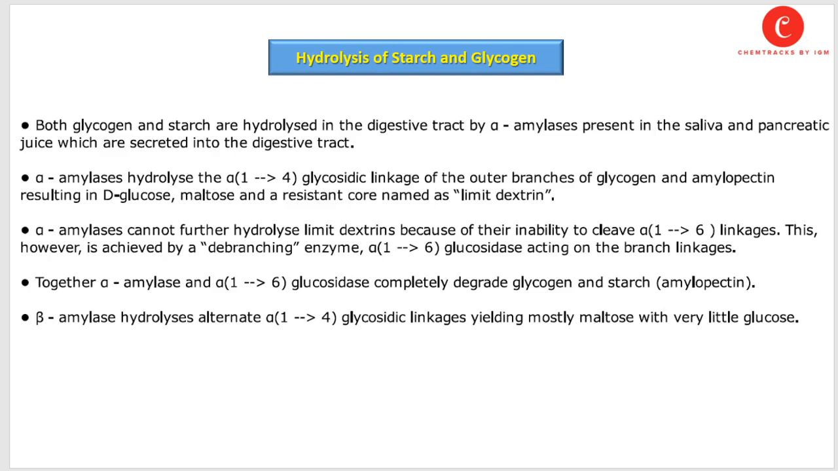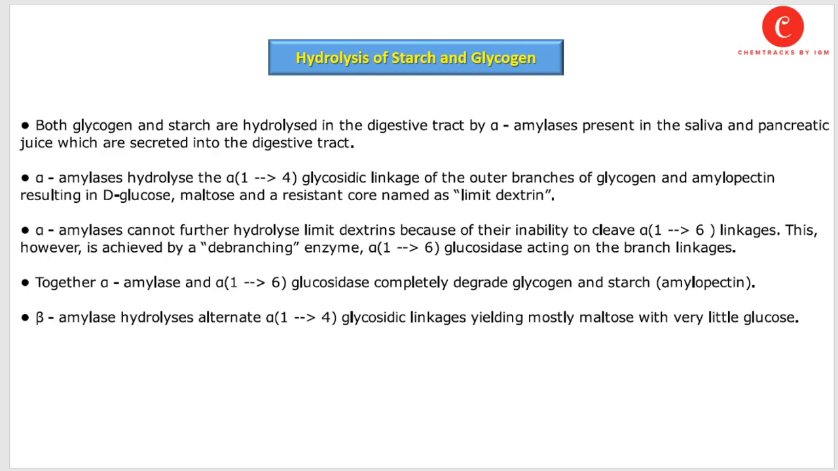Alpha amylase cannot further hydrolyze the limit dextrin because of its inability to cleave or break down the alpha 1,6 linkages. This, however, is achieved by another debranching enzyme, that is alpha 1,6 glycosidase. It acts on the branch linkages so it can easily cleave the alpha 1,6 linkage. Together, alpha amylase and alpha 1,6 glycosidase completely degrade glycogen and amylopectin of starch into the simple glucose units.